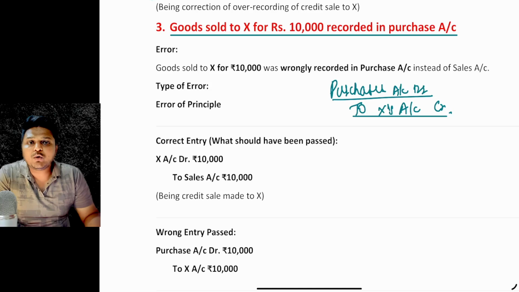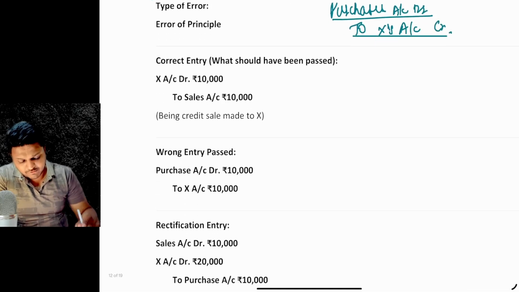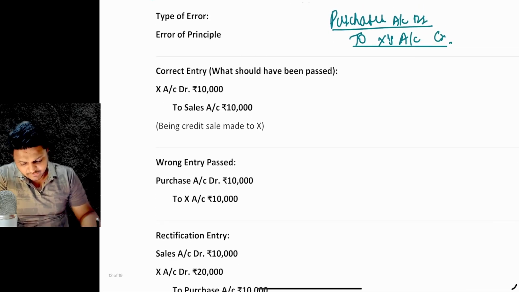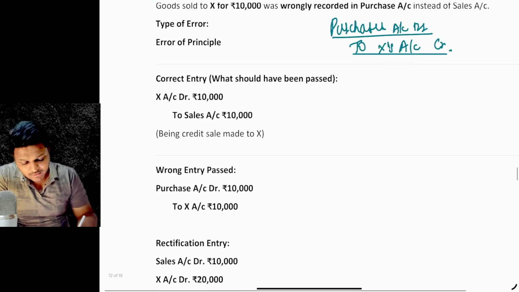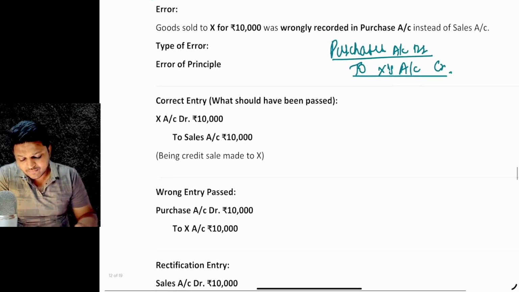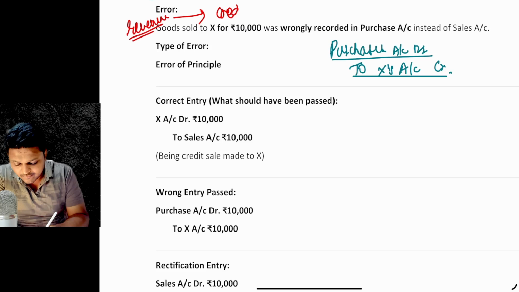So now we will be passing the rectification entry. Sale is made, so what type of account is sale? Sale is a revenue account, so the sales account is to be credited.